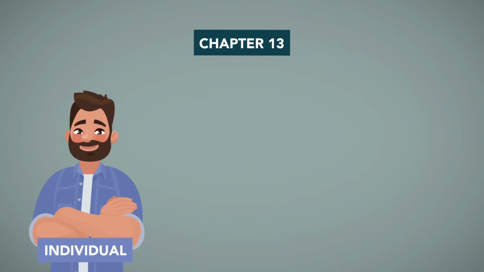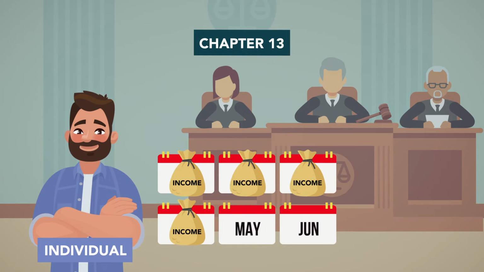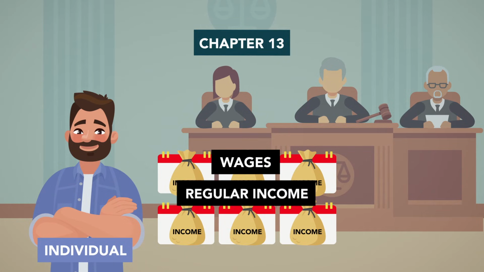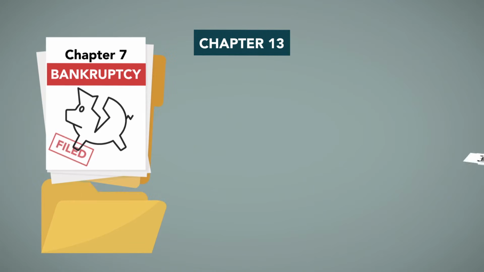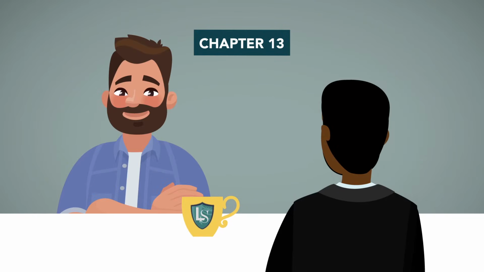An individual filing for Chapter 13 must be able to prove to the court that he has a regular income. In most cases, that income consists of wages, but any regular income or liquidation of property can qualify. People who do not qualify under these income and debt restrictions must file either a Chapter 7 or 11. Like other chapters in the Bankruptcy Code, a filer must complete credit counseling to file.